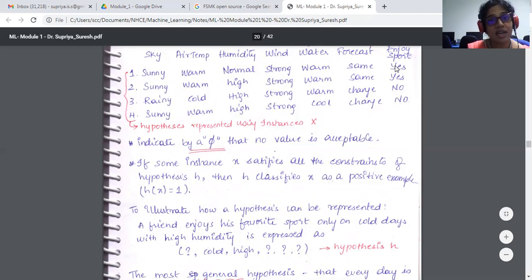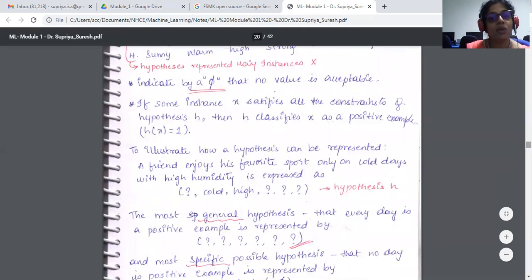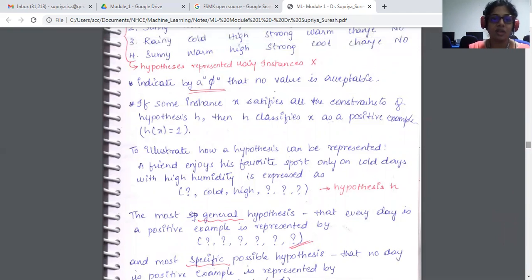Enjoy sport is yes, so it is a positive instance. So H of X is equal to 1. To illustrate how the hypothesis can be represented, here is one example where I'm writing how we can write a hypothesis.